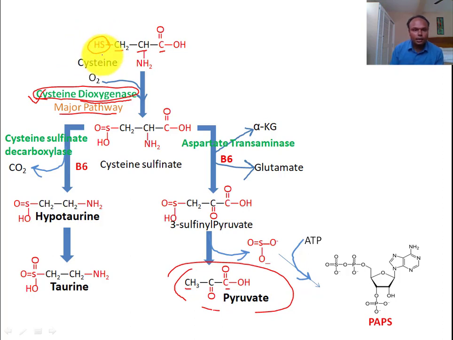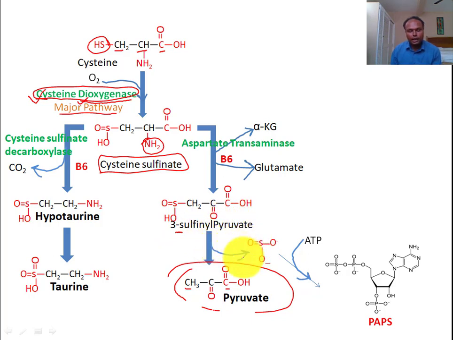How does it convert? First this sulfhydryl group is oxidized through dioxygenases, here cysteine dioxygenase. So cysteine dioxygenase will oxidize it and convert it into cysteine sulfinate here. Now cysteine sulfinate, through a transamination reaction, will convert into pyruvate. The amine group is removed from this cysteine sulfinate, and this converts into sulfinyl pyruvate.